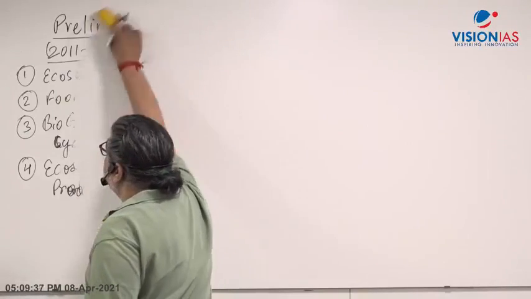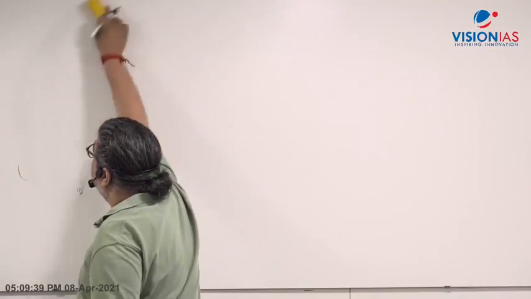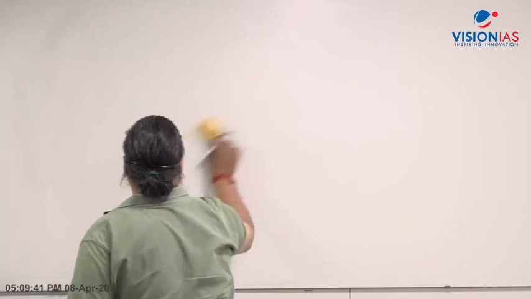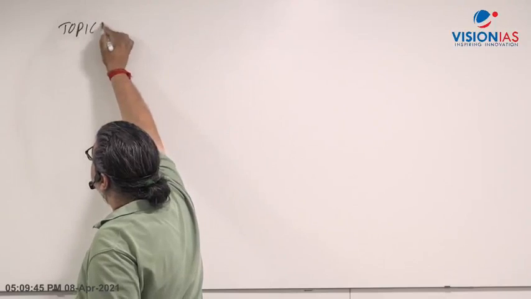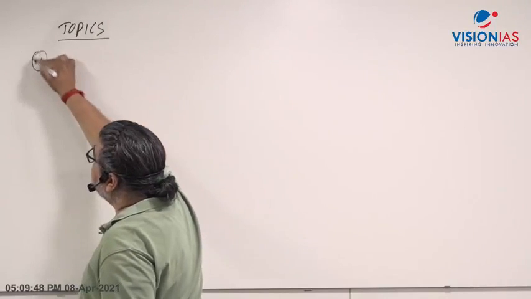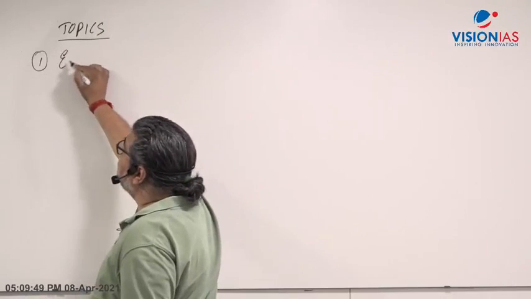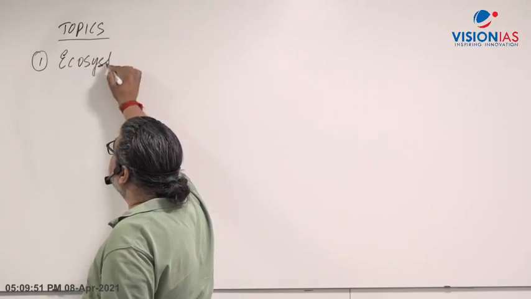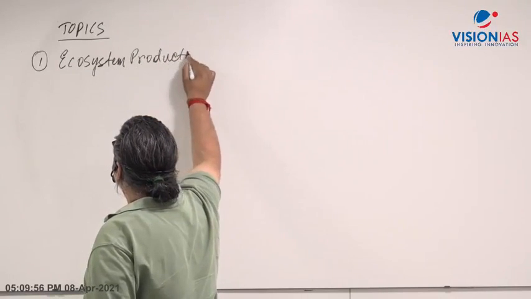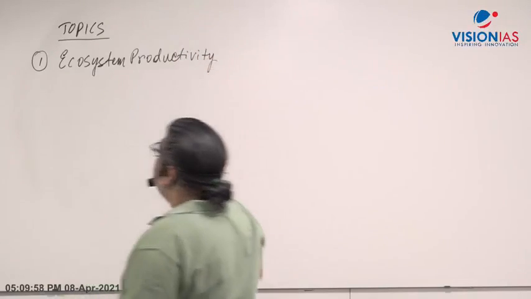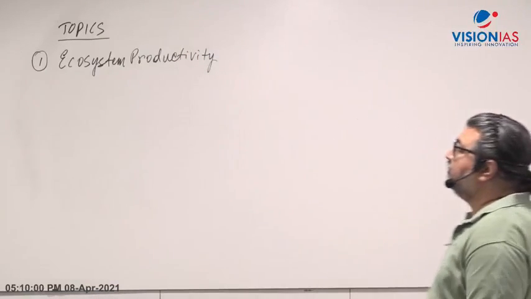Today I am going to cover the following topics, and there is a possibility that questions can be asked. The topics we are going to learn in today's class: we will first focus on the topic of ecosystem productivity. We will discuss ecosystem productivity in the classroom as one topic.